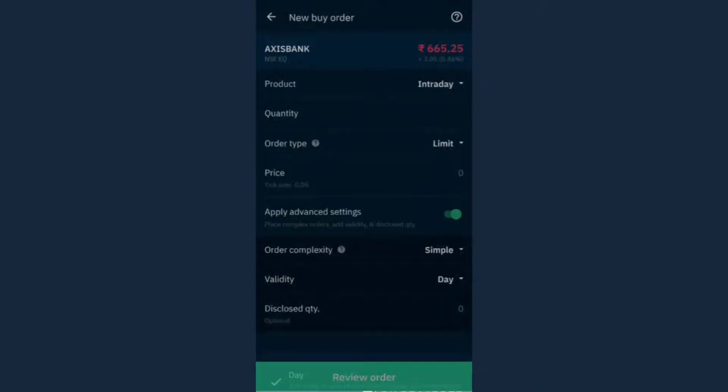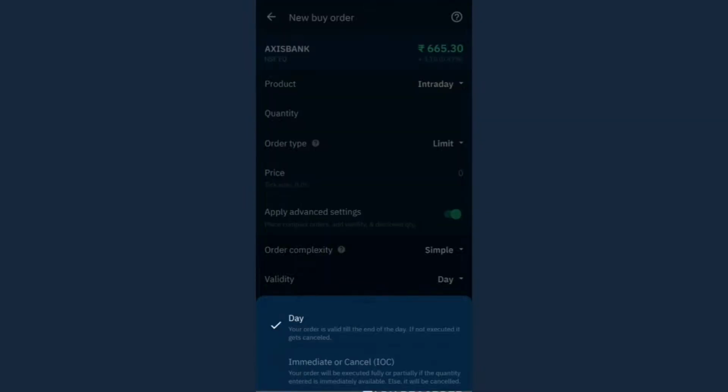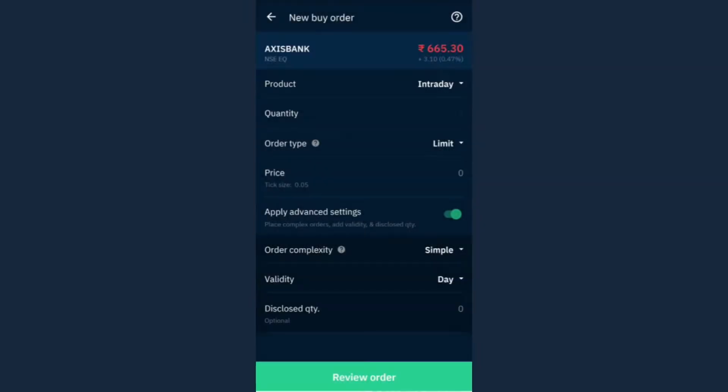Right? And validity also I explained to you, whether the validity is day or whether it is immediate or cancel. So if it is IOC, immediate or cancel, then the moment you place the order, the next moment either the order gets executed completely, 10 out of 10 quantity or whatever quantity you have entered, or the order gets cancelled. And day means the order will be executed, or if it does not get executed till 3:30, then the order will be cancelled, right? So validity is 1 day, right? So these were all the types of orders which I wanted to explain to you.